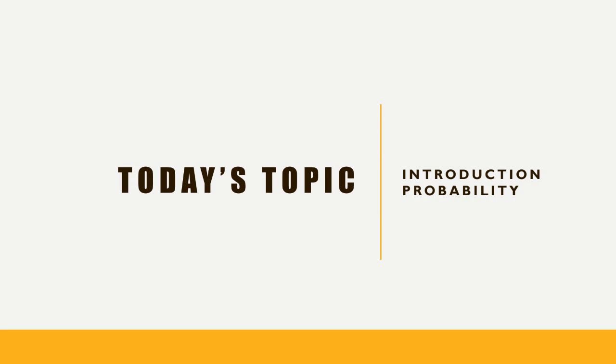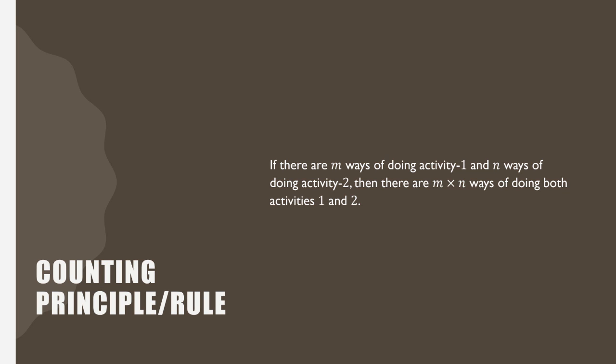So let us start today's session with the counting principle. What is a counting principle? It is about counting and getting some information. The definition says, if you have m ways of doing activity 1 and n ways of doing activity 2, then how many ways can you do both activities? You need m times n, so m multiplied by n. Let us see an example so that you understand.